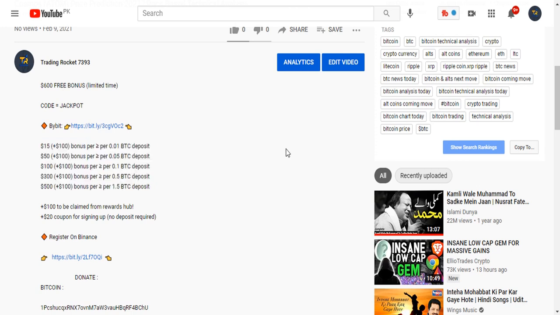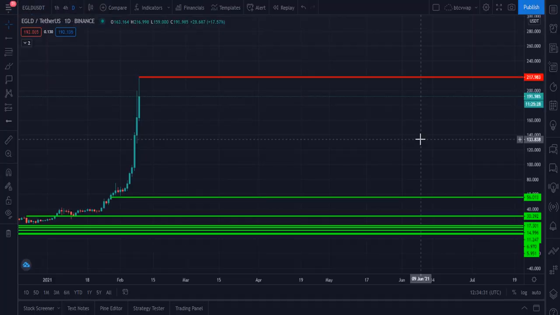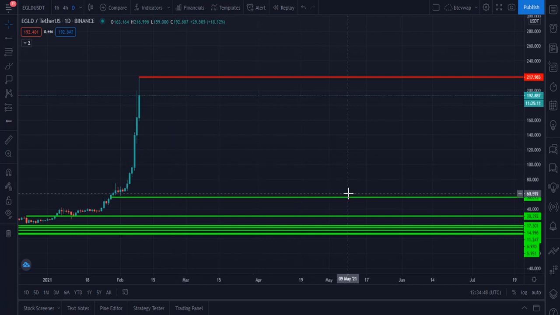Let's focus on the chart. Let me please show you the chart of EGLT USDT. Here you can see this is the EGLT Tether US 1 day chart, and it is currently trading at the $192 price level. Here you can see a very parabolic move in this coin, and I'm going to tell you my immediate short-term target as well as my medium and long duration targets too.